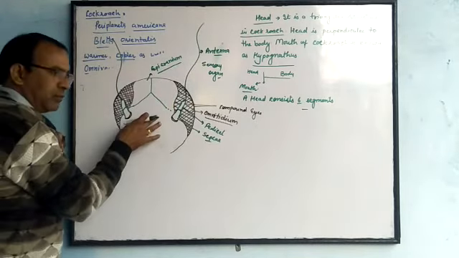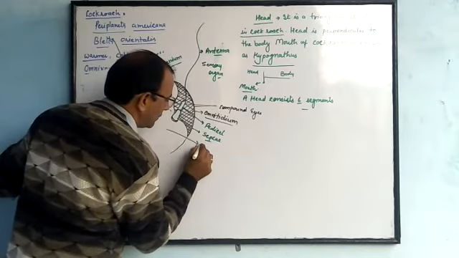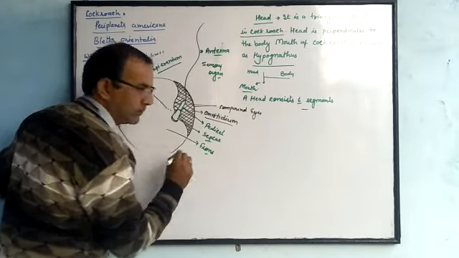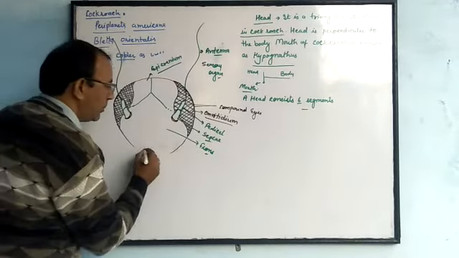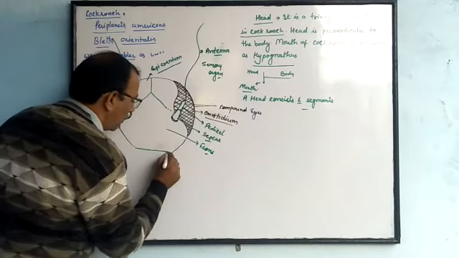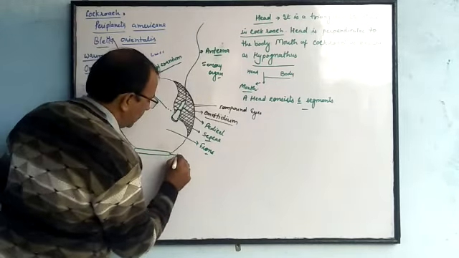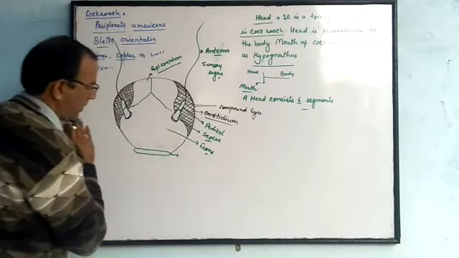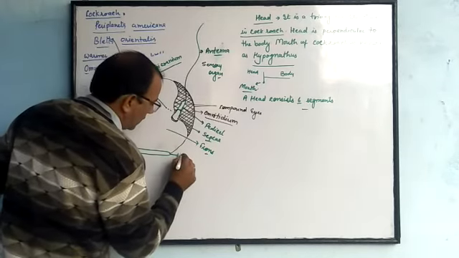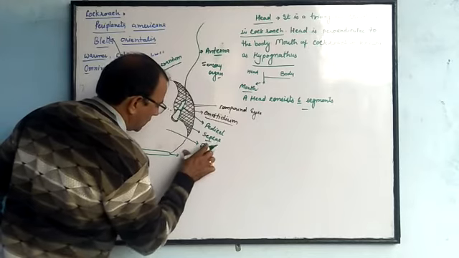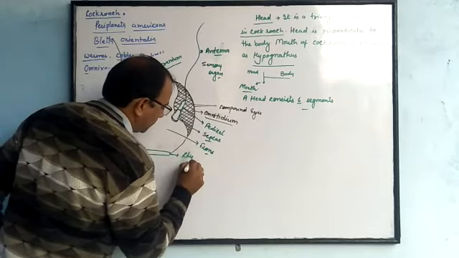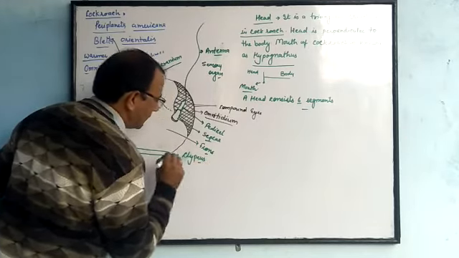One is the wider one, which is known as frons, and just below the frons, one more segment that is called clypeus.